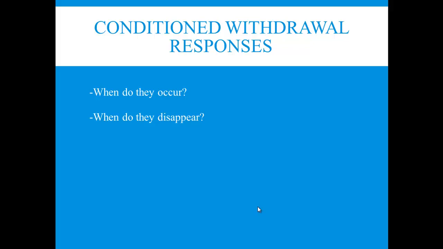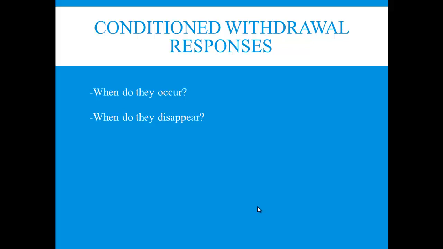Okay, so if I'm going through withdrawal and I'm in a bright red room, then maybe the color red becomes associated with the unpleasant withdrawal symptoms that I'm going through. That's a probably oversimplistic example, but we're just saying that conditioning only happens if there's some stimulus present when these withdrawal symptoms are happening.